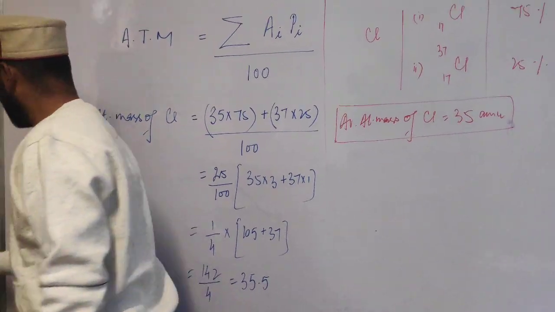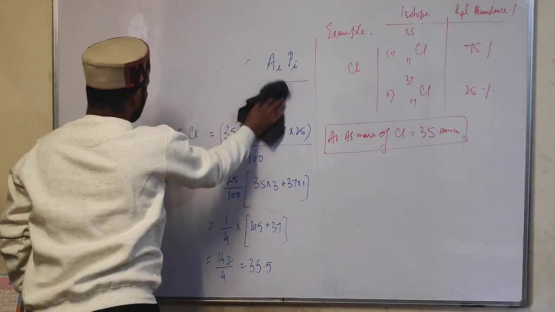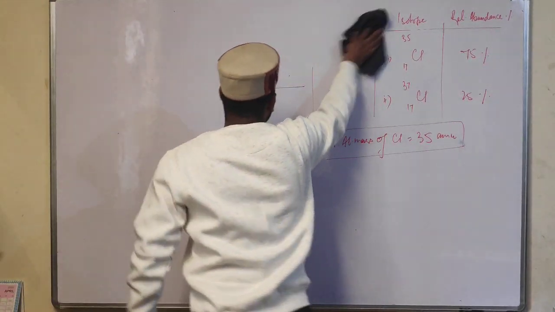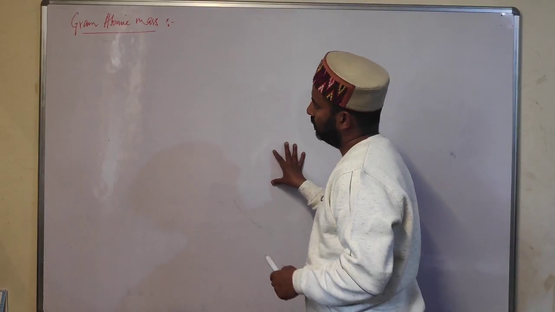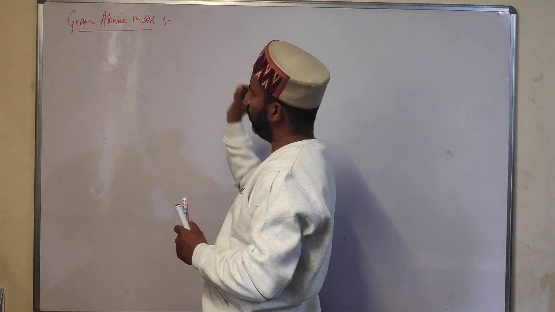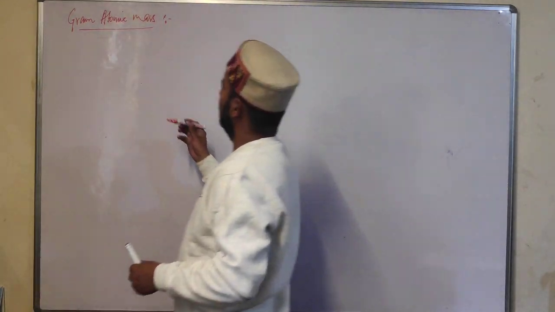Now students, the next term is gram atomic mass. What is gram atomic mass?